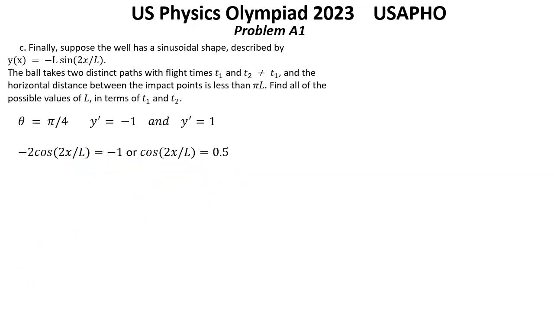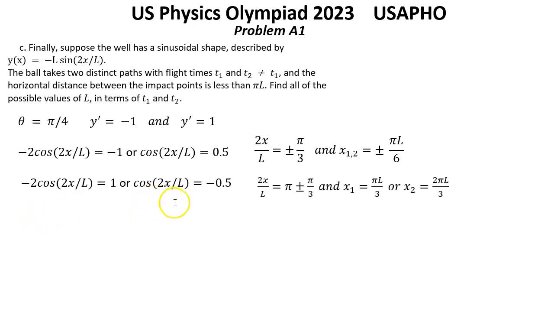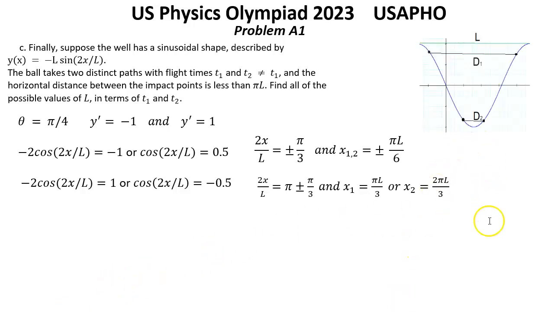So here we have roots x equal positive or negative pi L over 6. In the second case we have this equation, which leads to roots pi L over 3 or 2 pi L over 3. So we can show it on a graph like this.